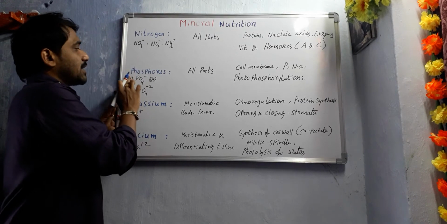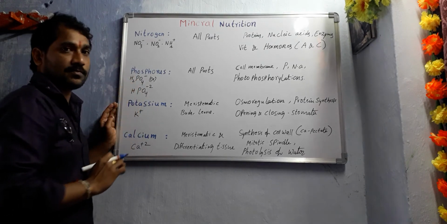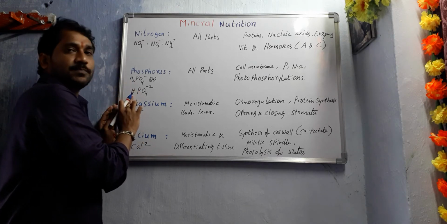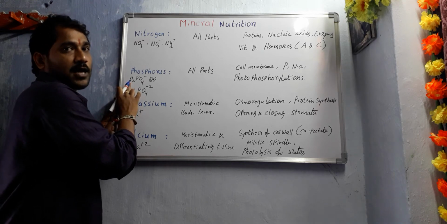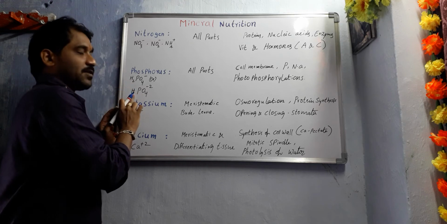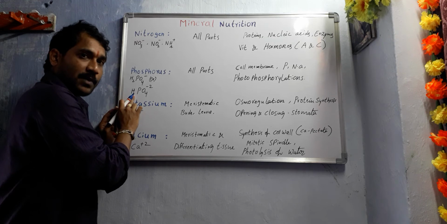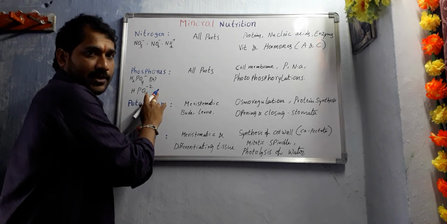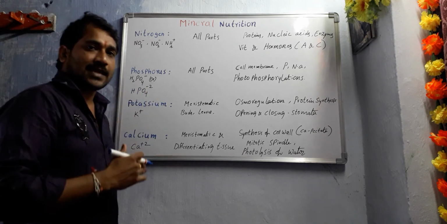Next one, phosphorus. Plants can absorb phosphorus in the form of H2PO4 minus and HPO4 minus 2. H2PO4 minus is the dihydrogen phosphate ion, and HPO4 minus 2 is the monohydrogen phosphate ion. Plants absorb phosphorus in the form of dihydrogen phosphate and monohydrogen phosphate ions.